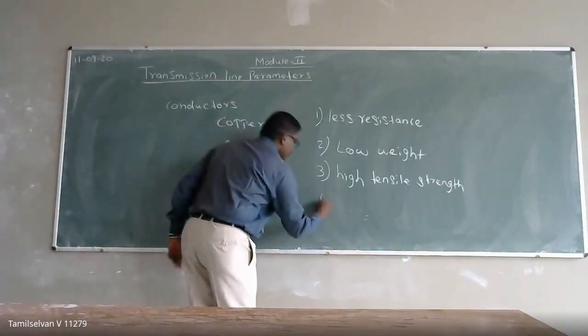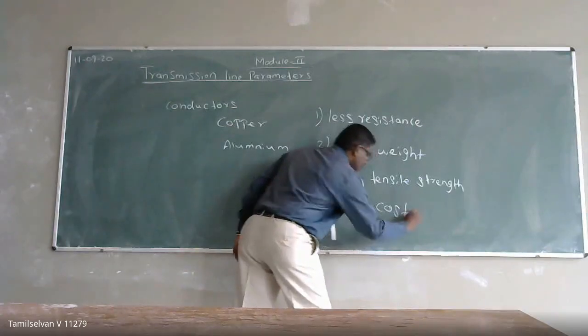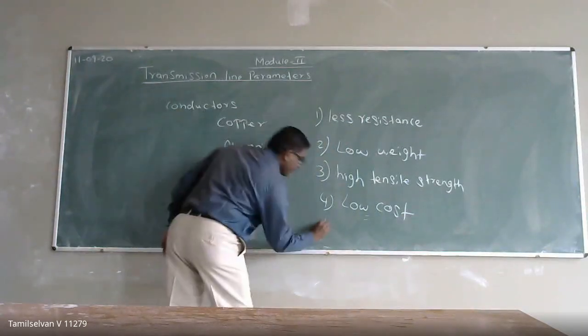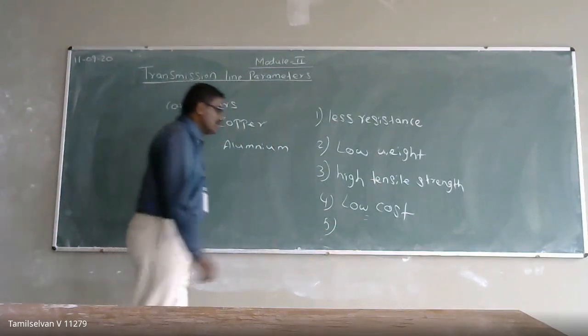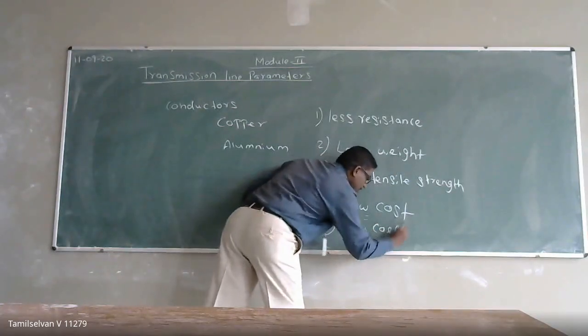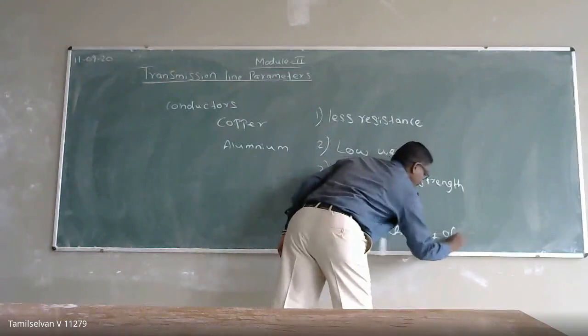And the fourth is going to be low cost. The fourth should be low cost, right? And the fifth one should have a low coefficient of expansion.